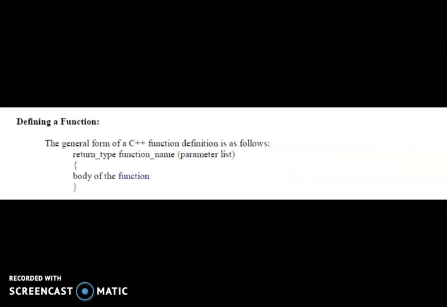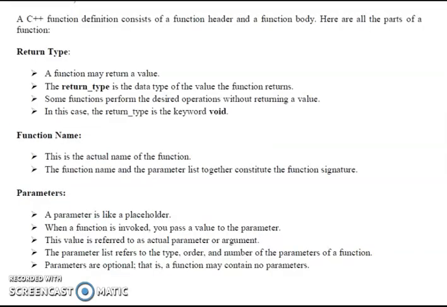Defining a function. The general form of a C++ function definition is as follows: the return type, function name, open bracket, parameter list, close bracket, and open curly brace, the body of the function, and close the curly brace. A C++ function definition consists of a function header and a function body. Here are all the parts of a function.